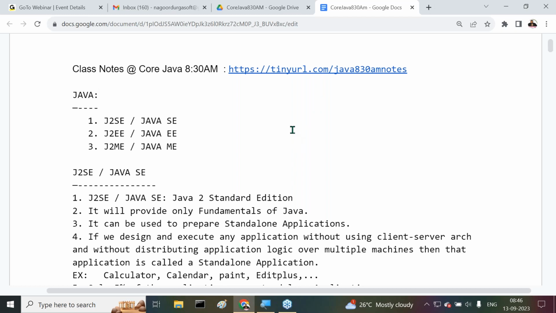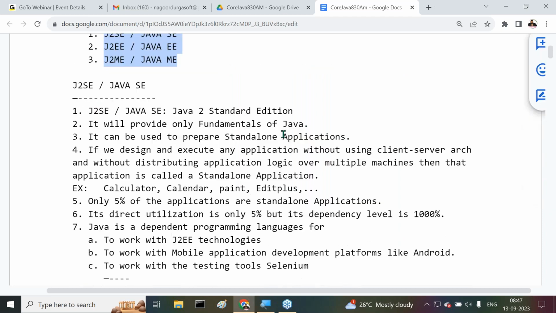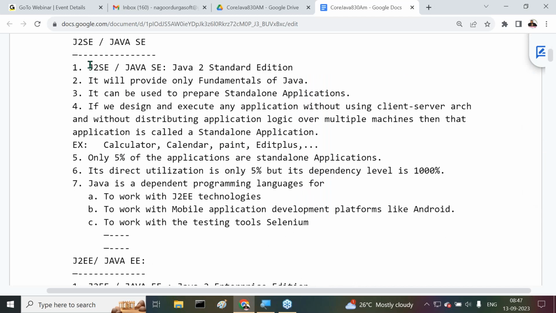Now see this last class content that we completed. Java was provided by Sun Microsystems in three parts. What are the three parts of Java that Sun Microsystems has provided? J2SE, J2EE, and then what is the next one? J2ME. Alright, J2SE we understood clearly.